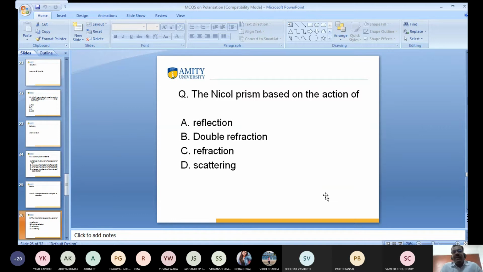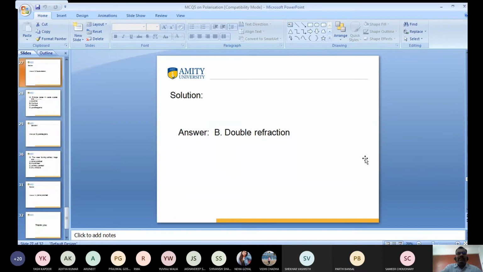Next question. The Nicol prism is based on the action of reflection, double reflection, refraction, or scattering. The first option is reflection, the second is double reflection, the third is refraction, the fourth is scattering. Can you tell me the answer? B, double refraction. Very good. Who is telling this answer? Yuvraj Walia. Right, very good. All of you are doing very well. Good. Double refraction is the basis of this.